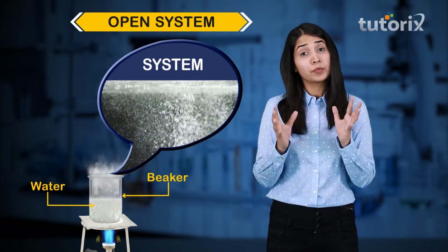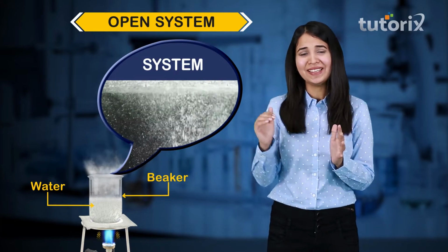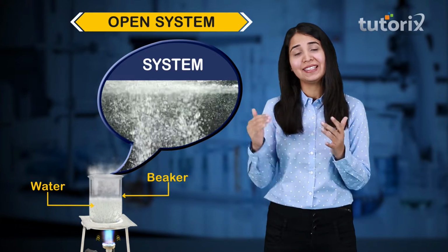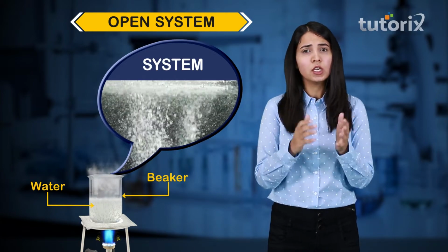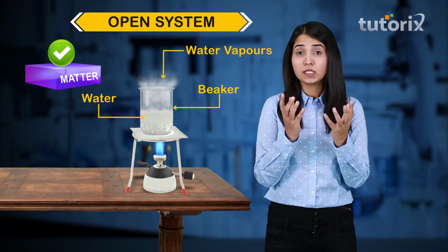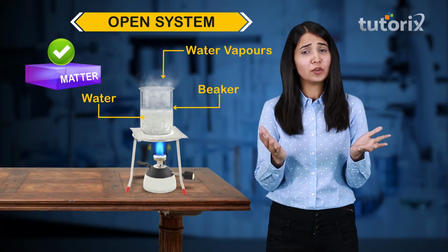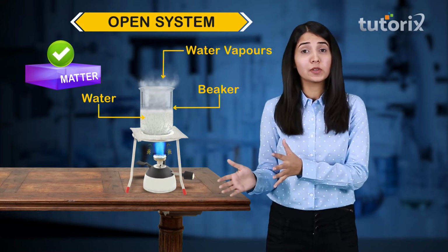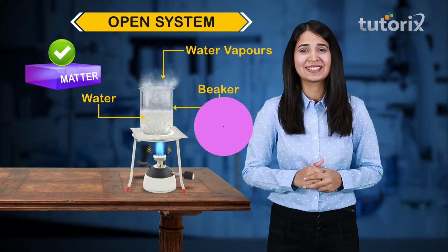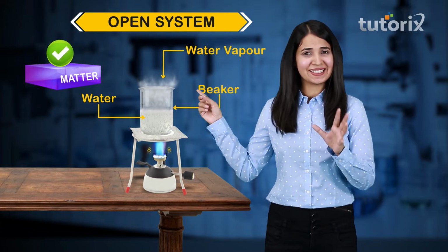So what is happening? When we heat the water, some of the water vapors might even go to the surroundings. And not just might, obviously they go into the surroundings. So that means that exchange of matter has taken place. Matter is something that occupies space and has mass. So water vapors are the matter and they have been given to the surroundings. So guys, one thing is done: matter is getting exchanged.